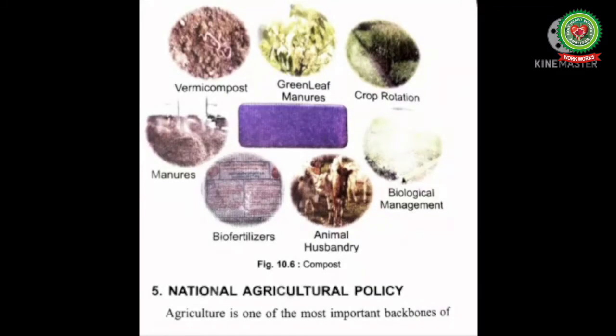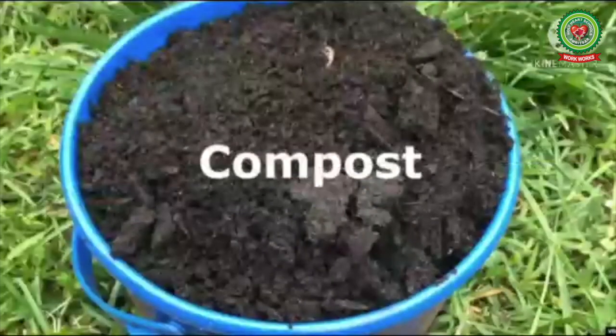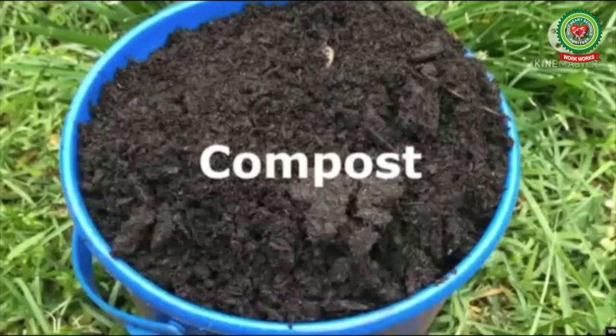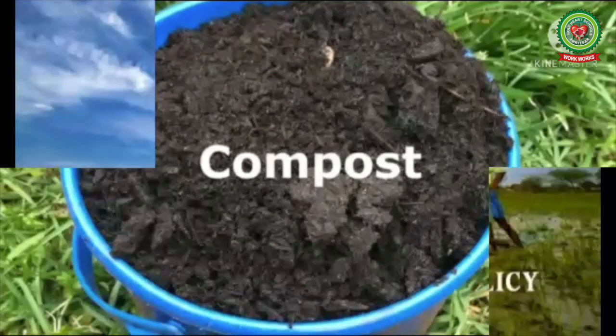The principal methods of organic farming include crop rotation, green manure, compost, biological pest control, and mechanical cultivation. Students, compost is made by decomposing organic material into simpler organic and inorganic compounds in a process called composting.